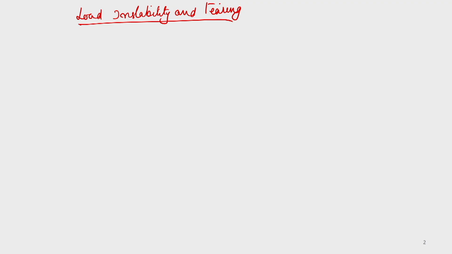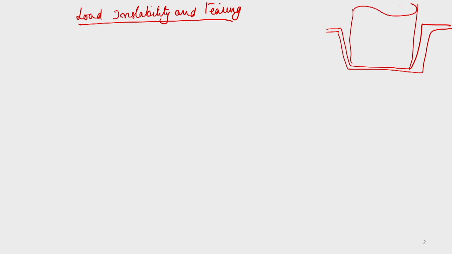See, if you are considering the case of a deep drawing process where your material is being drawn, and the punch was here and this is your die. At this wall region, two things are happening.